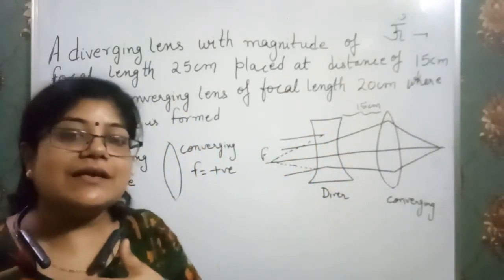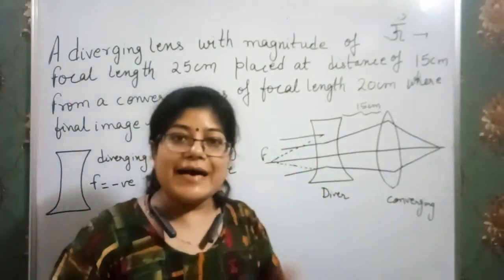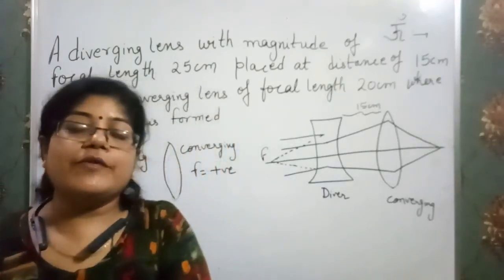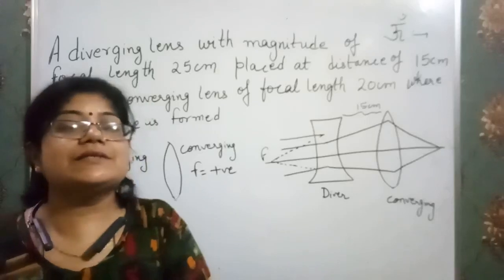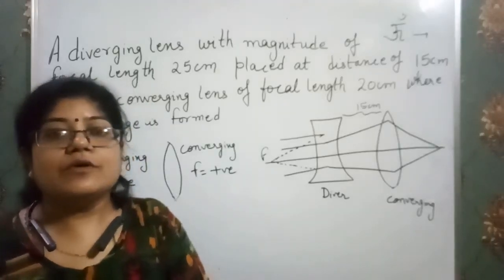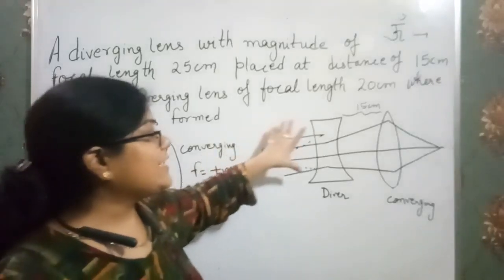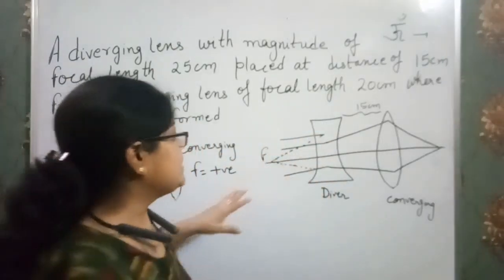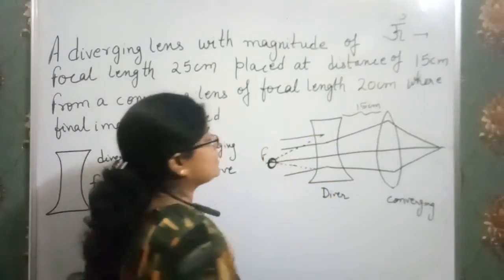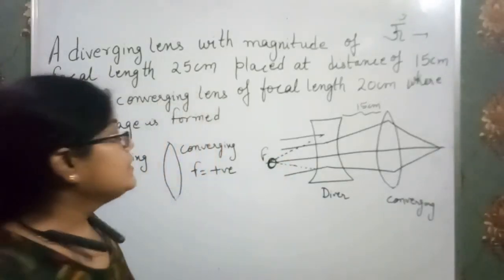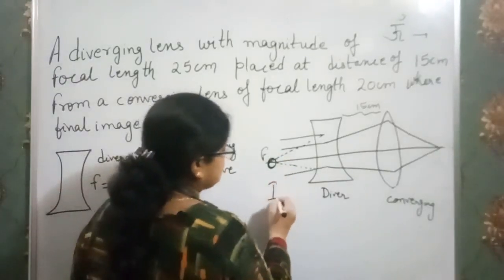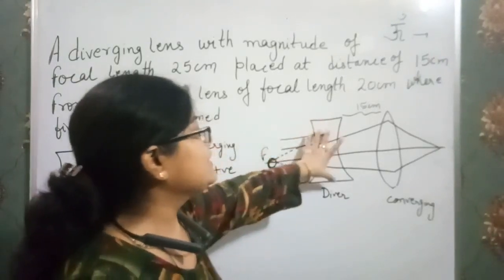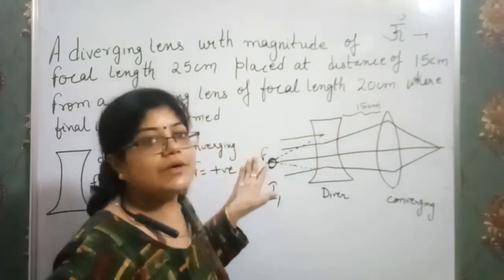Whenever light comes parallel from infinity, its image should always form at the focus of the lens. So when the light first falls on the diverging lens, its image should be formed at the focus.